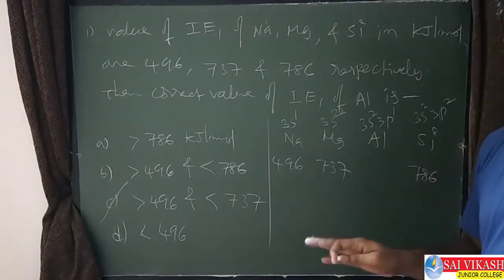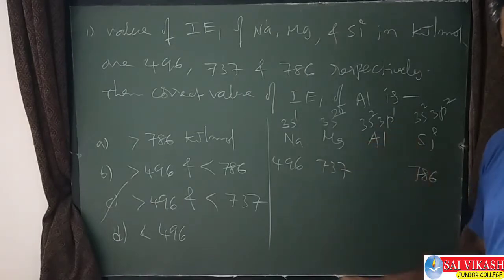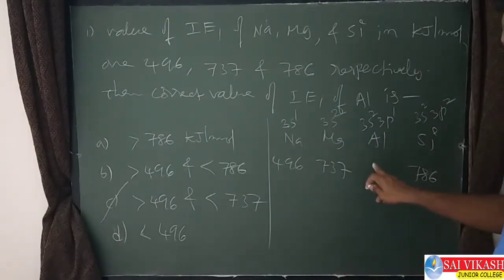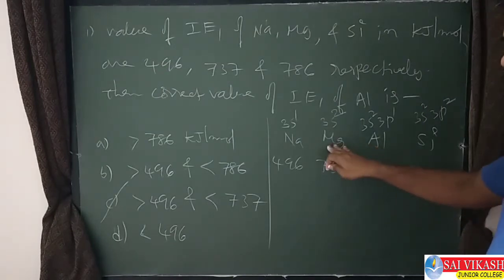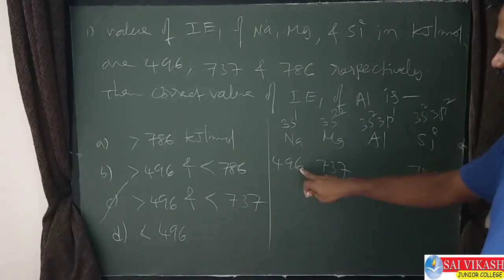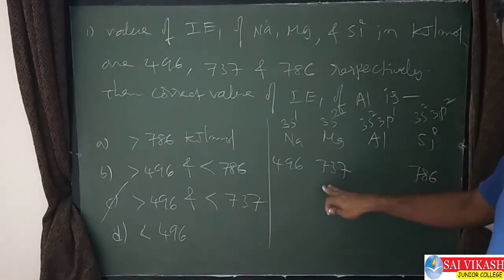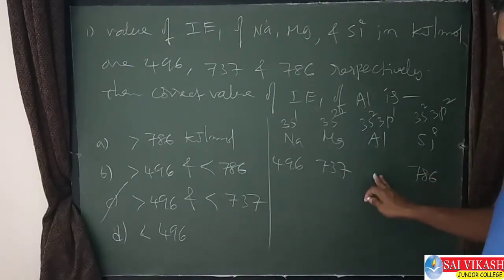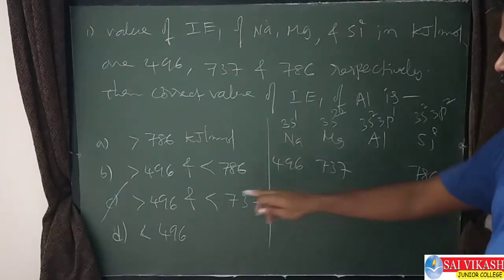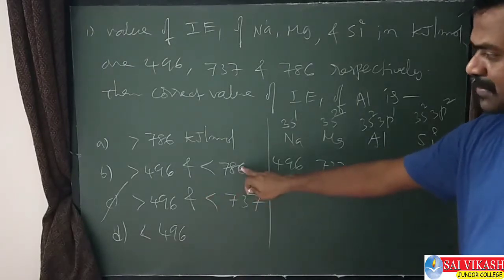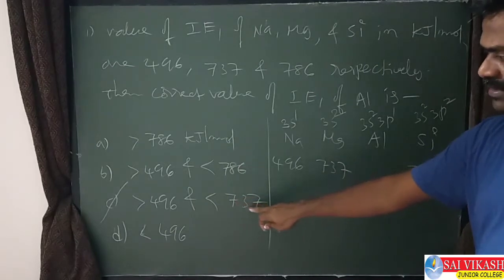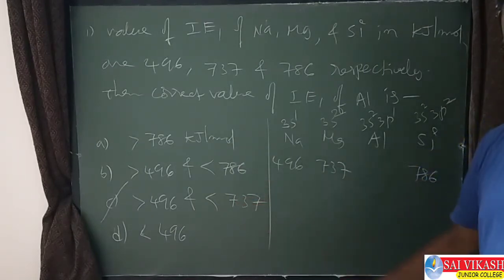So ionization enthalpy values we need to select based on all the factors. That's why this is lesser than magnesium. So it is more than 496 and less than 737, almost 500-something, as given in the NCERT textbook. Therefore option C is the answer. We expected option B, but here option C is the correct answer based on the penetrating power concept.